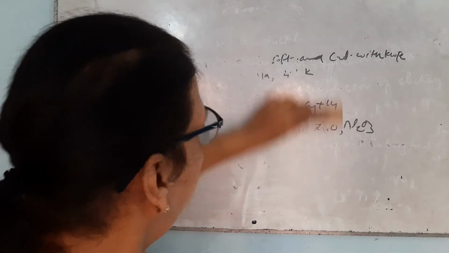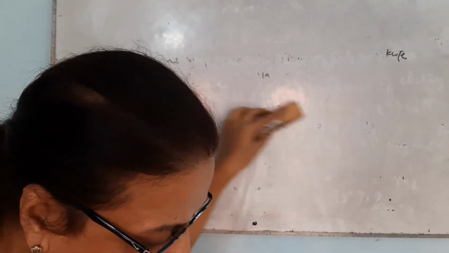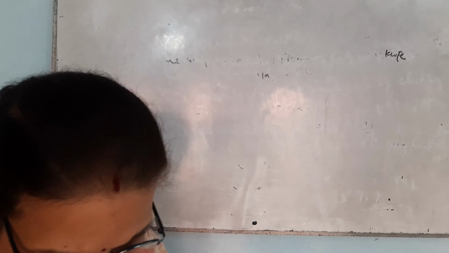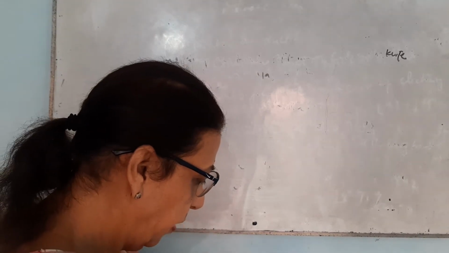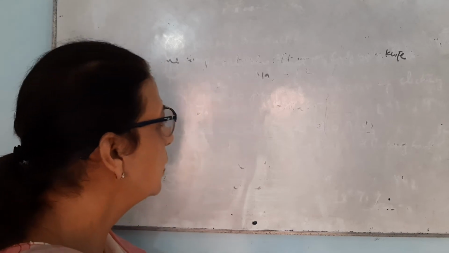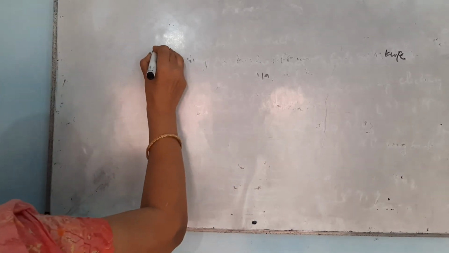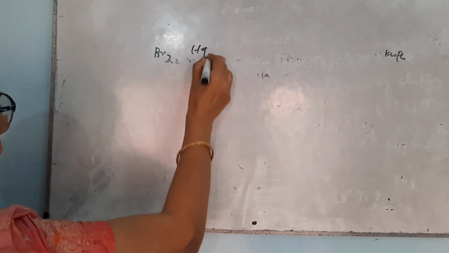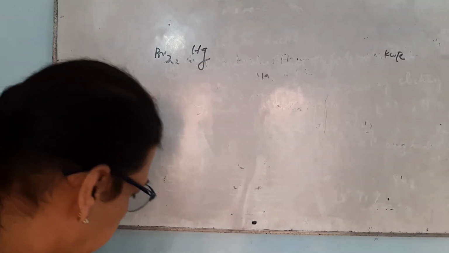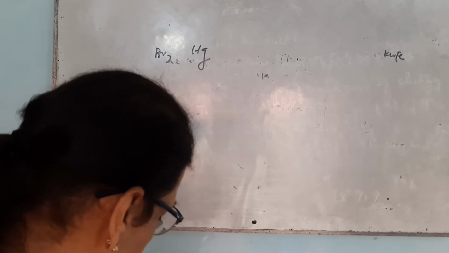So the next question is, name one metal and one non-metal which exists as a liquid. Non-metal is bromine and metal is mercury, which exist as liquid at room temperature.